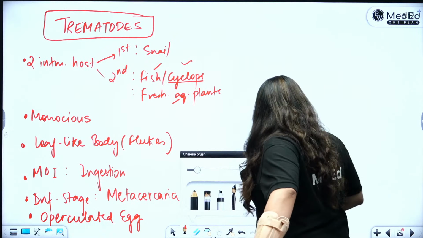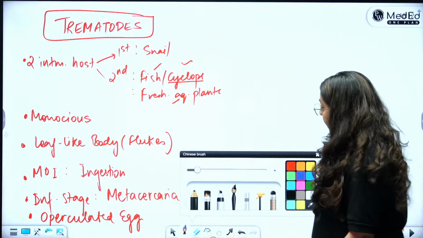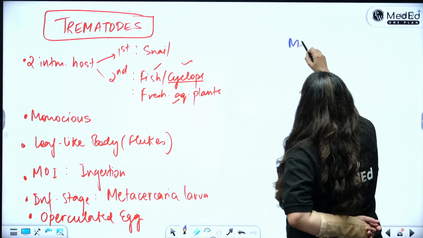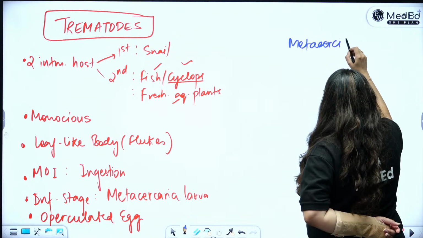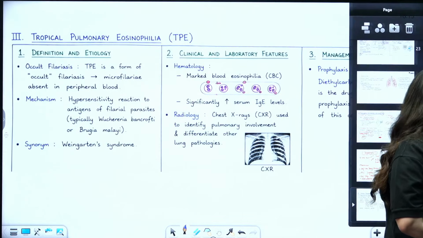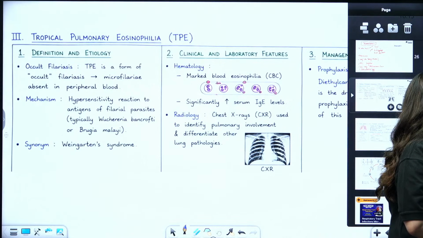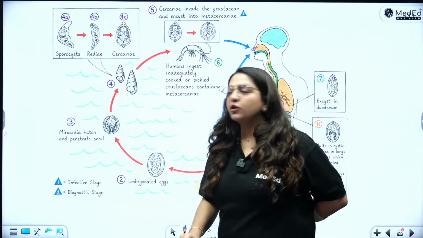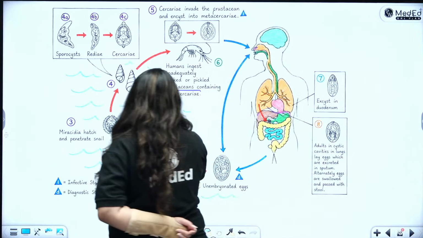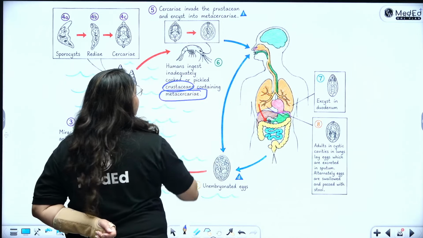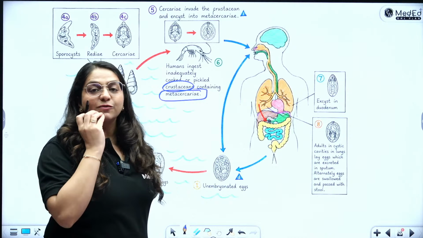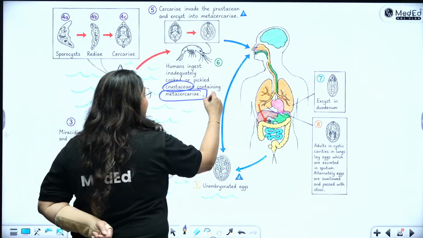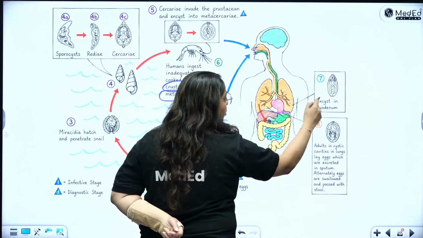Okay. Now, the larval stages of all trematodes, they go by very many larval stages. So, what will happen? The Metacercaria larva. Yes, I have this over here. So, let's move it. You see the life cycle of Paragonimus. You see that the Metacercaria larva is what is ingested by us by eating cooked or pickled crustaceans. That is why it was being found in that part of the world, right? Where it is a delicacy to eat these items. You ingest the Metacercaria larva along with it. It goes to our duodenum, excysts.